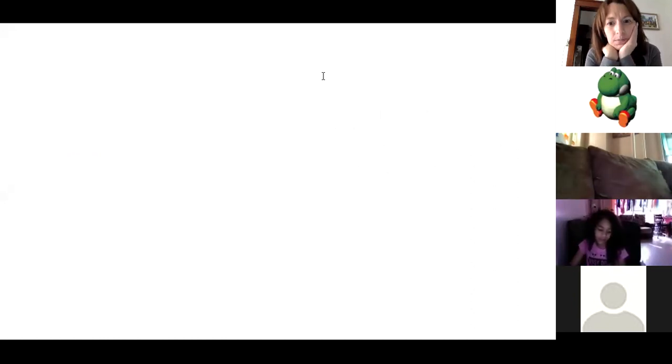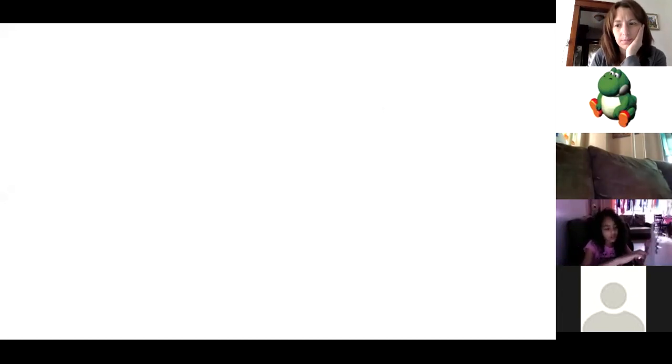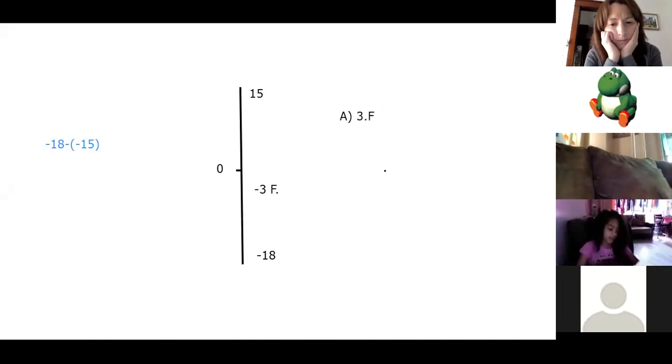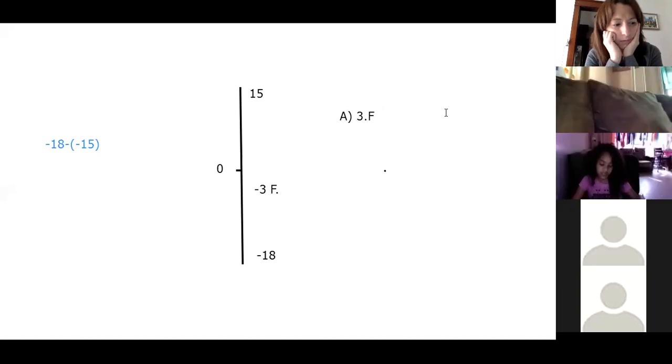So the first thing you do is you plot your -18, then on top of the 15. And then you do a number sentence that is -18 minus -15 equals -3. The reason why 15 is negative is because when you do KCC, you change the 15 to the opposite.